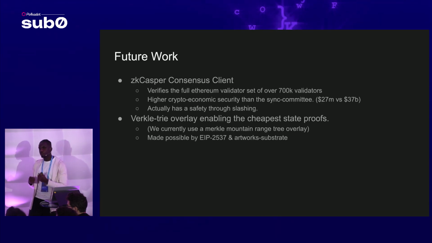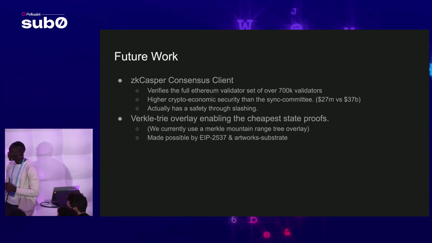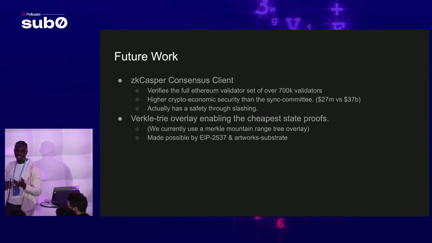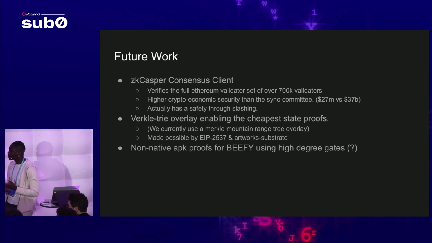So a Verkle tree actually uses polynomial commitments for proof verification. But of course, there are no precompiles for this yet on Ethereum. We're still waiting for some EIPs to enable the BLS precompiles.